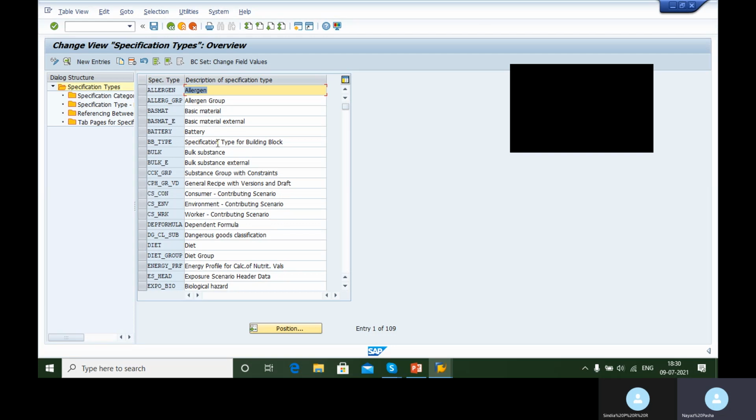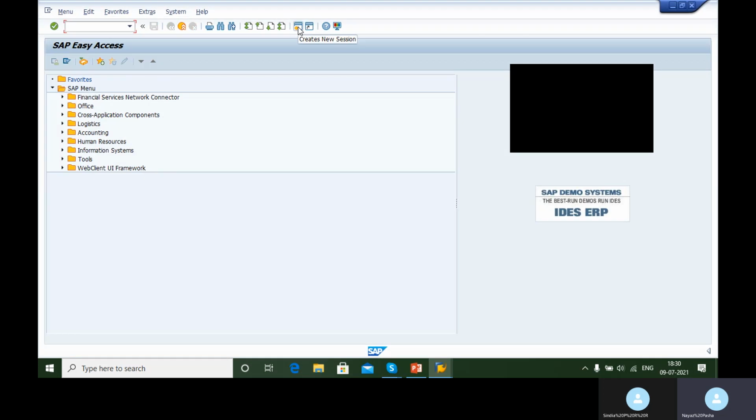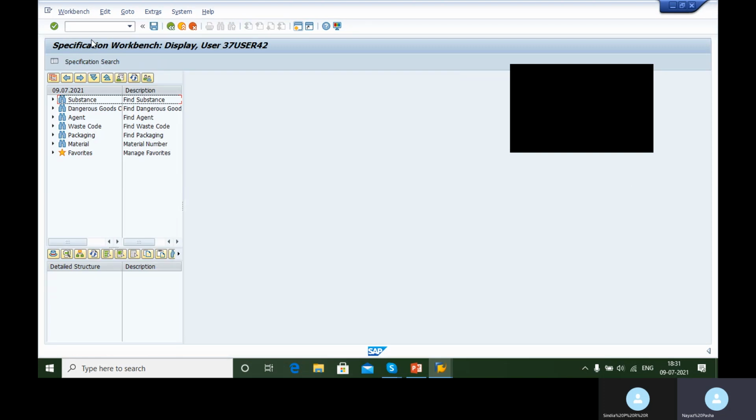This is the configuration part. Now, the exact parallel to this configuration would be your specification workbench. Let me take you there. The transaction code to go to the specification workbench is CG02BD. This is the command we use. You will be learning all these transaction codes, and after going through them, what exact details you have to create.